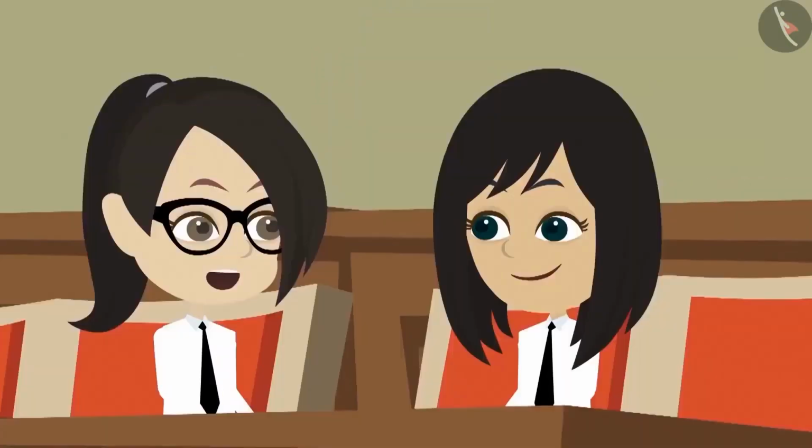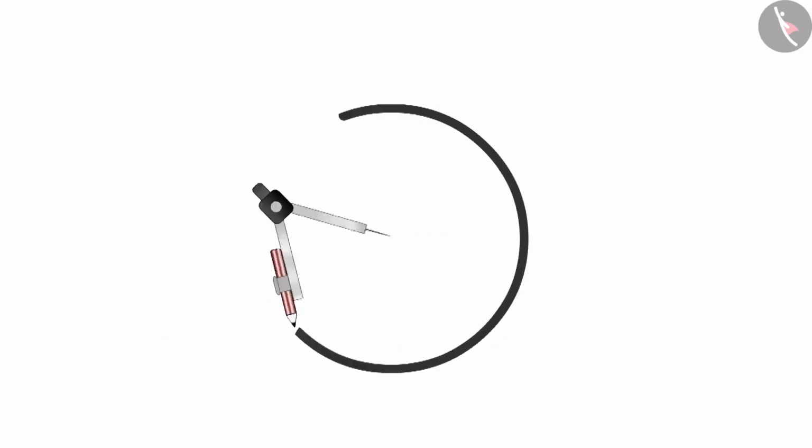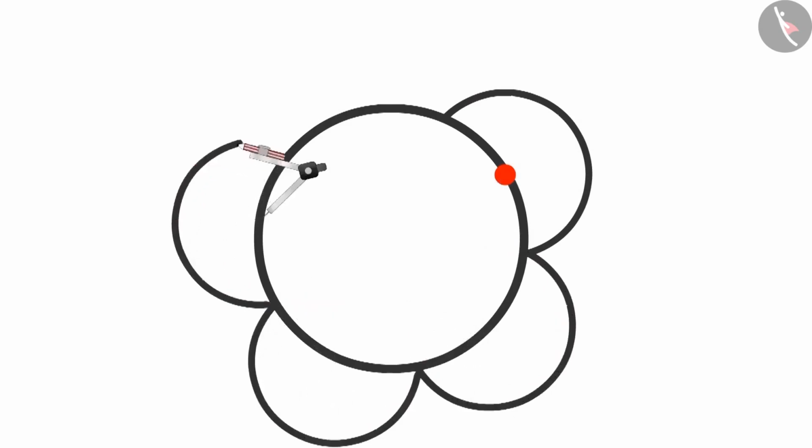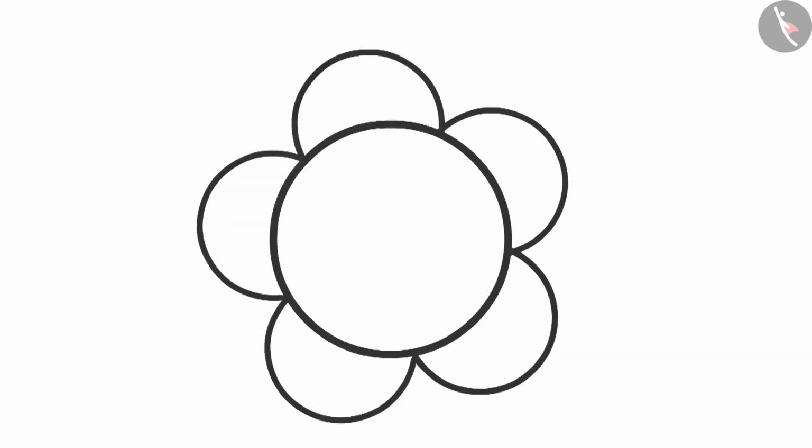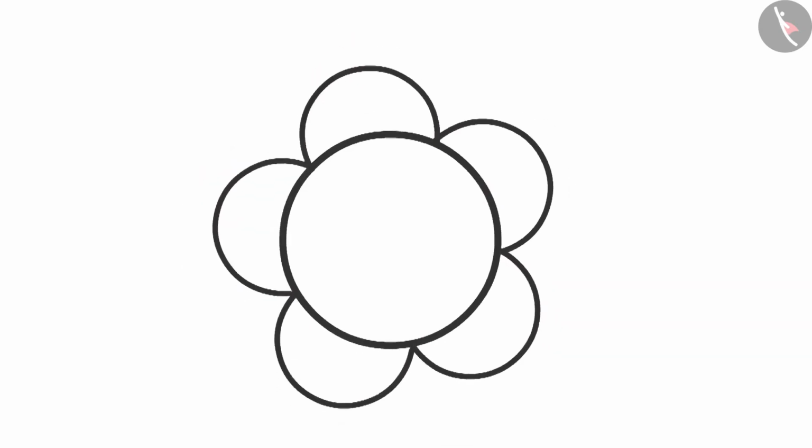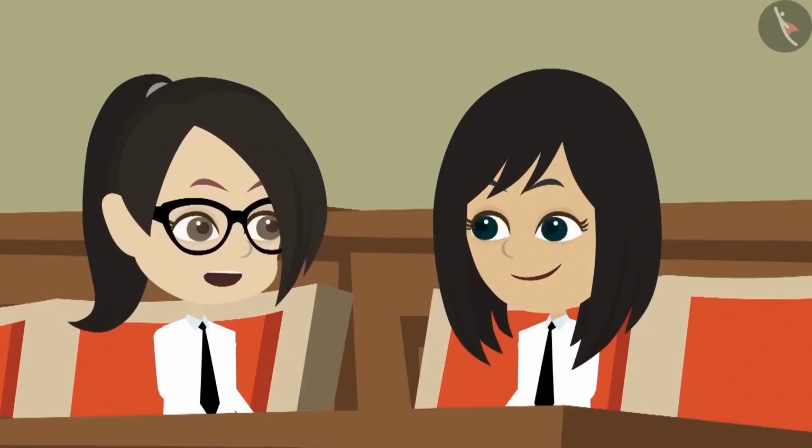Now make designs using a circle. Okay, I will show you by drawing a flower from a circle. Flower from a circle? Yes, look, let's make a circle with the compass. This is the middle part of the flower. After that, take any point on the boundary of the circle as the center and make a circle like this. In the same manner, we make many petals by making circles. See, this circle just became a flower. Wow, the circle turned into a flower. Similarly, many designs can be made.